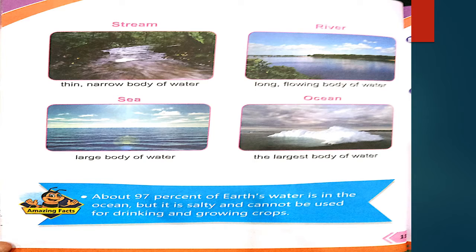As you know, the long flowing body of water is called river. The next one is sea, large body of water. And the next one is ocean, which is the largest body of water. The largest body of water is called ocean and the large body of water is called sea. The next is about 97% of the earth's water is in the ocean. 97% of water comes from ocean, but it is salty and cannot be used for drinking and growing crops.